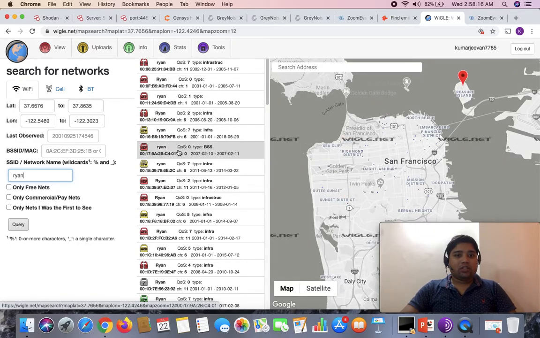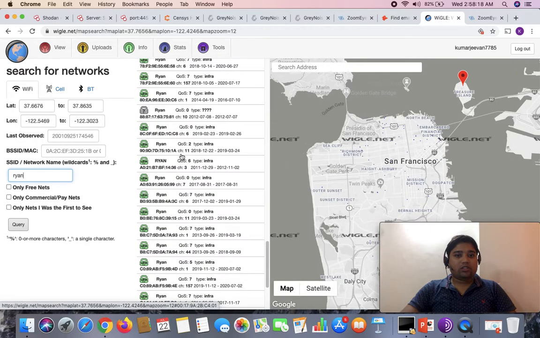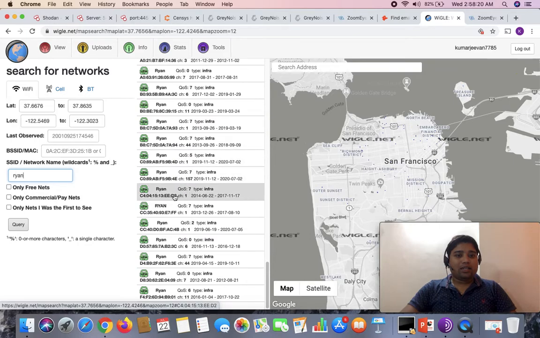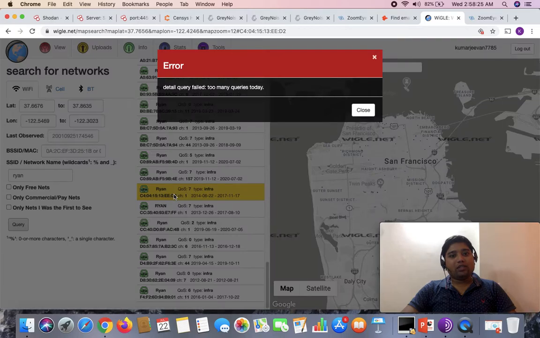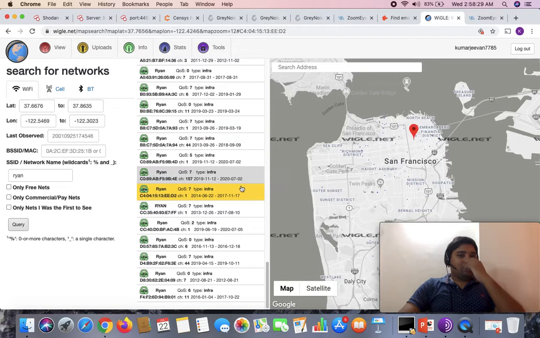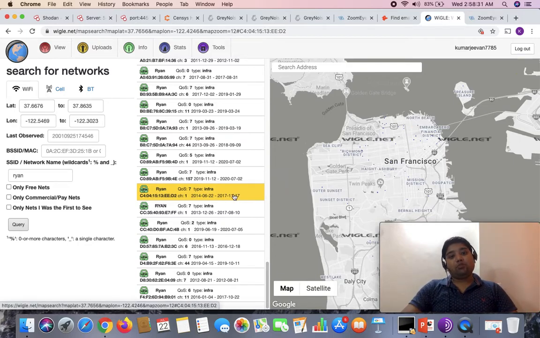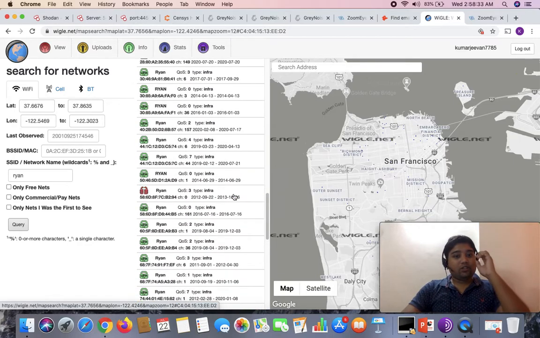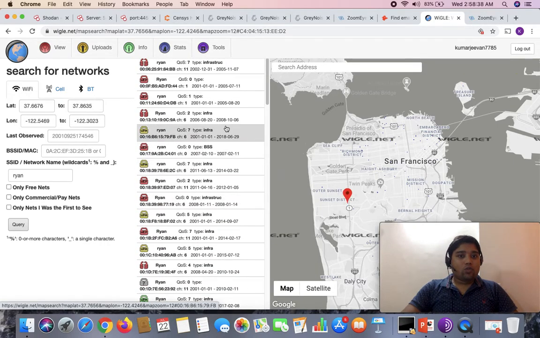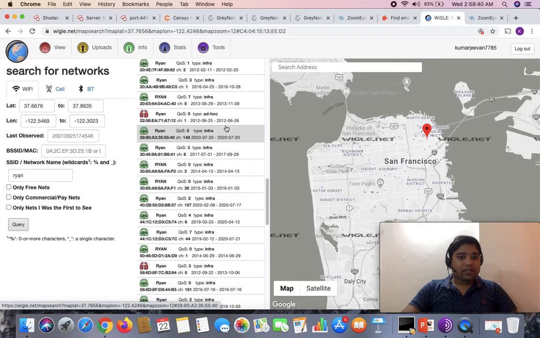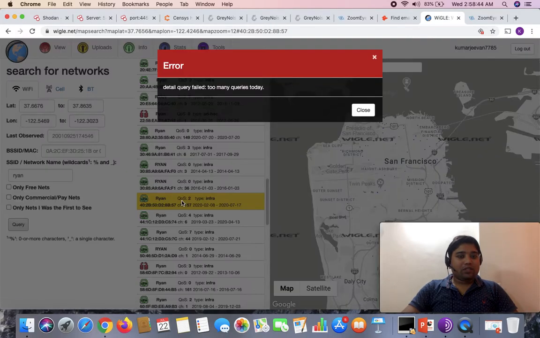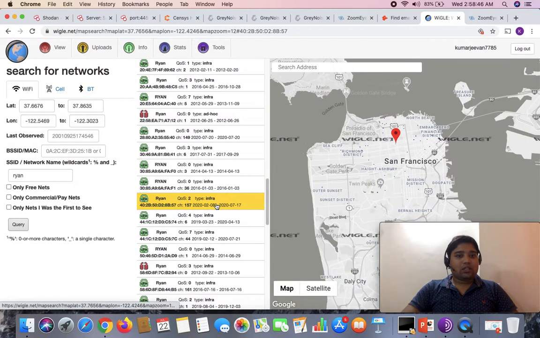Okay, there we go. We have got a lot more information here. The more I click, I can get the information, but I have already exceeded the limit, so I'm not sure how it will react. Yeah, I got an error. Not a problem. The best part is this gives you the information about when it was exposed. In case you want to use the very latest one, you can try a test, like for example this one. Anyway, I have exceeded the limit.